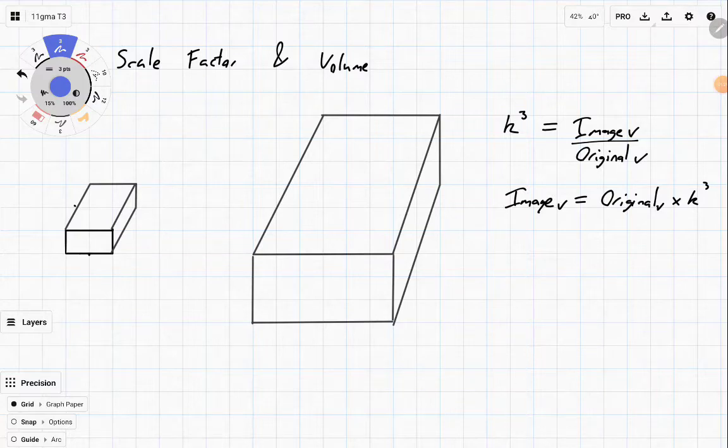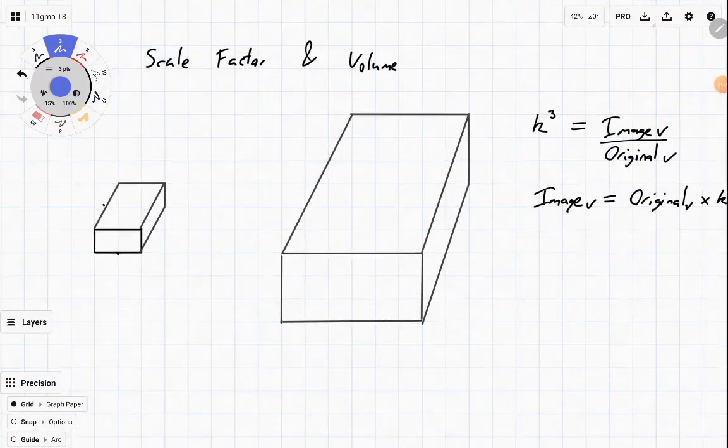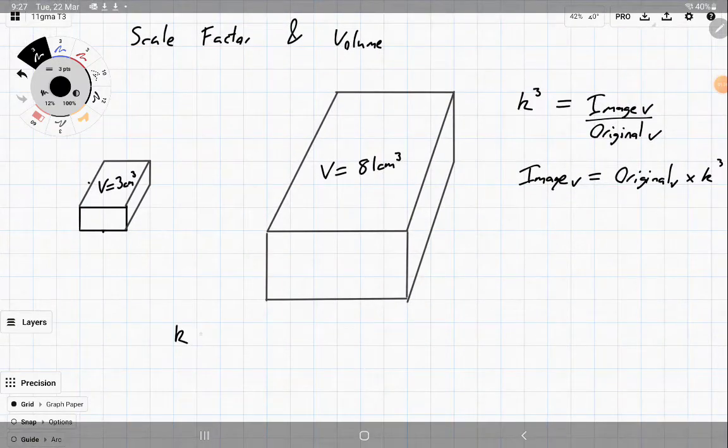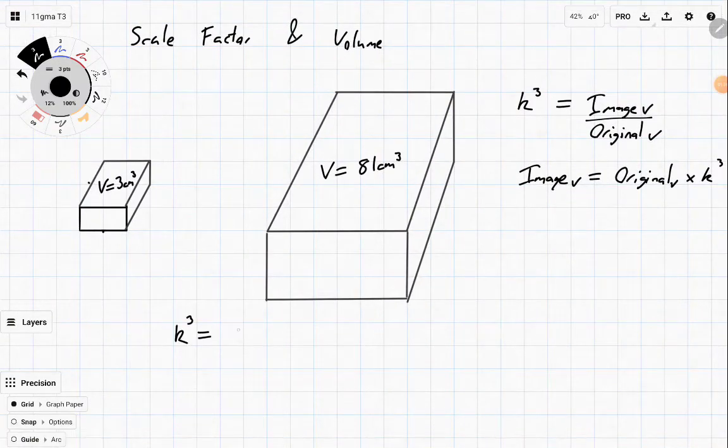Now, this is super duper useful because if I know that the original volume of this one is equal to 3 centimeters cubed, and I know that the new one has a volume equal to 81 centimeters cubed, I can work out the k value. k cubed is equal to the image volume over the original volume.